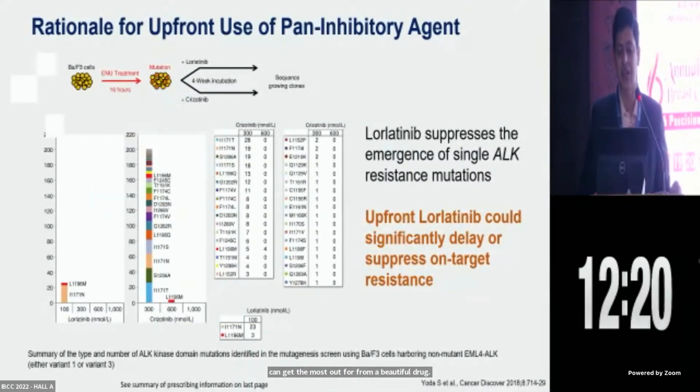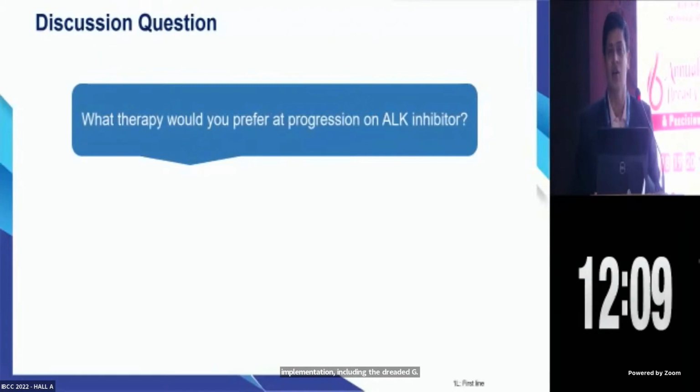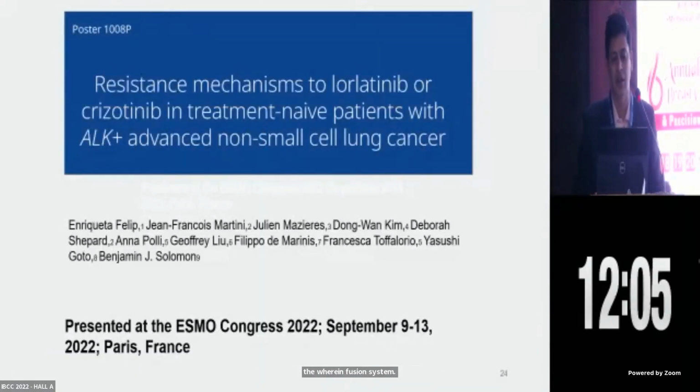And this is the rationale, because lorlatinib can suppress most of the single ALK mutation, including the dreaded G1202R. So that is very important, and it can act in all the variant fusions as well. Let's see progression on one of the ALK TKI.